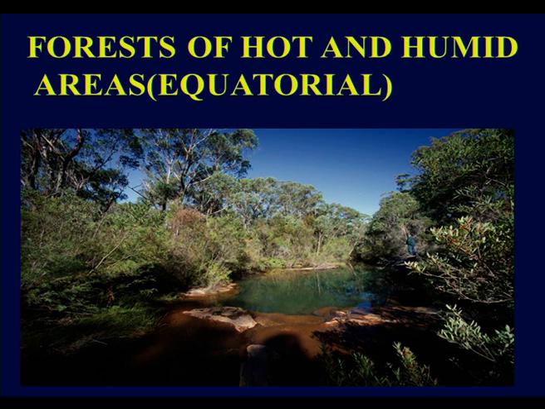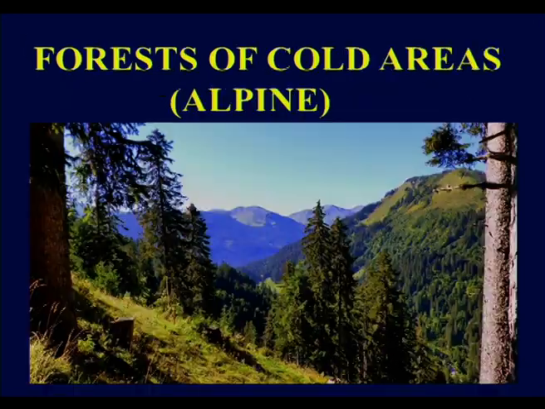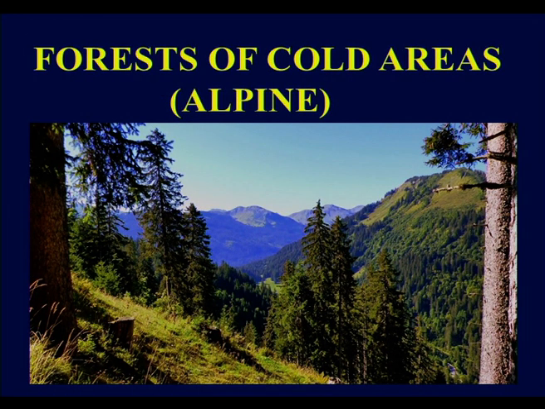Here the climatic temperature will be higher and water availability will be there. The animals living in this forest will be different, whereas this is the forest of cold areas, called alpine. As I said, polar bears will survive here itself. They can live in these areas only.